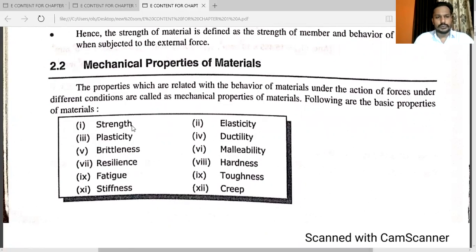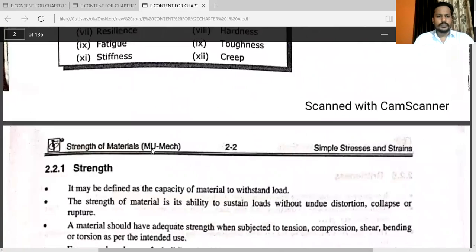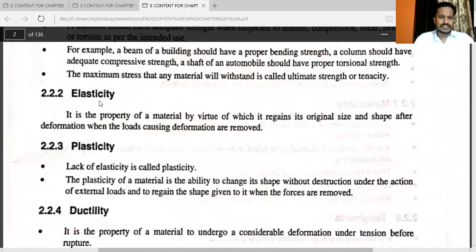You can see the mechanical properties of materials like strength, plasticity. You can read each and everything in the E content. Here I am explaining the important points. See, this is your strength, elasticity.